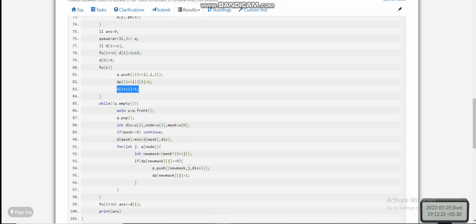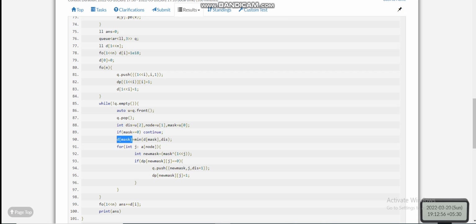Okay. So now while the queue is not empty, we will pop from it. I think you have understood this thing. We are popping from the queue, and our distance or count will be the last value, u2, our current node will be u1, and our mask will be u0. So if mask equals 0, the answer will always be 0, so we are continuing from this state. Now our d[mask], which is the minimum nodes in the path with this mask, will be the minimum of d[mask] and distance.